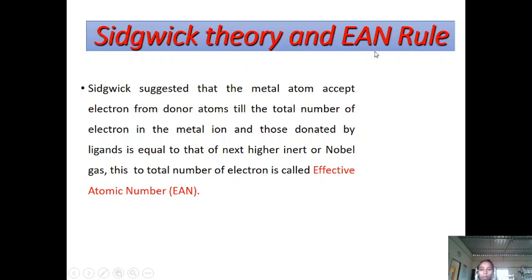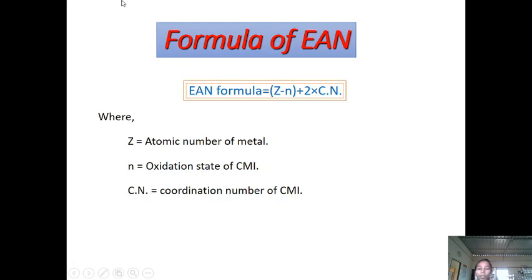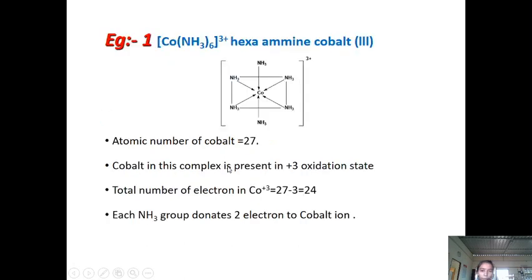Sidgwick's theory and EAN rule. According to Sidgwick, the central metal atom accepts electrons till the total number of electrons in the metal atom is equal to the next higher inert or noble gas. This total number of electrons is called the effective atomic number. The formula of EAN is equal to Z minus N plus 2 into CN. Z is the atomic number of the metal, N is the oxidation state of the central metal ion, and CN is the coordination number of the central metal ion, and 2 is the electrons involved in the bond formation.